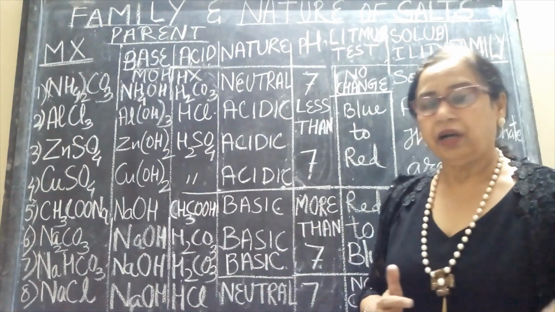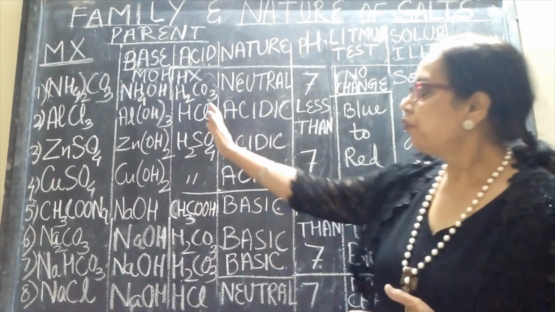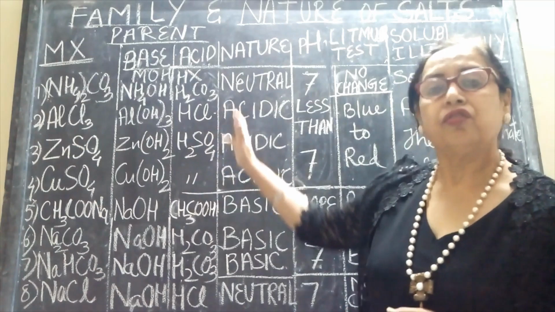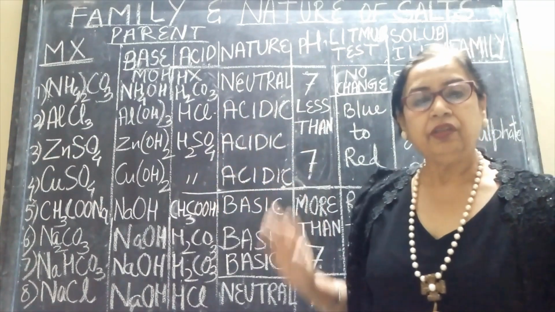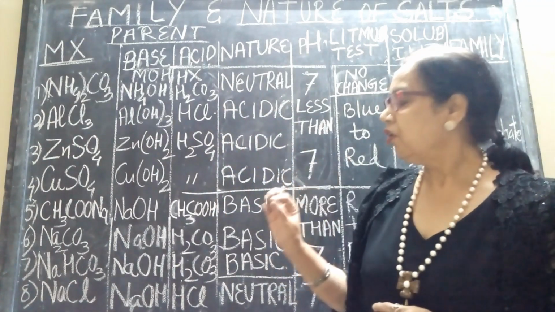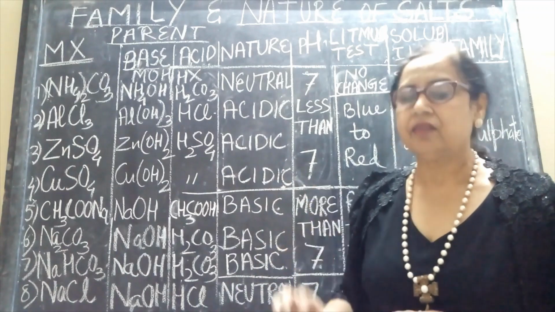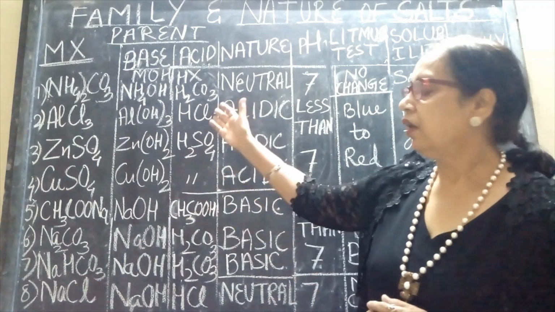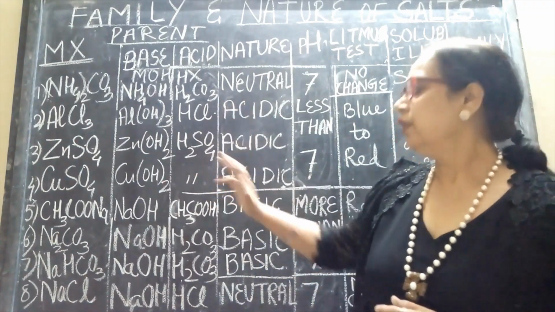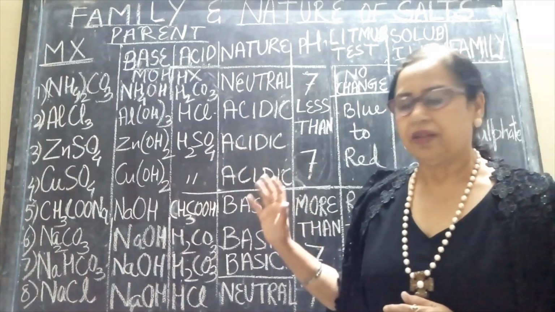Now the other way out, that is if the acids are strong. And children, you have to remember that inorganic mineral acids are strong, like hydrochloric, sulfuric. So these are strong acids.